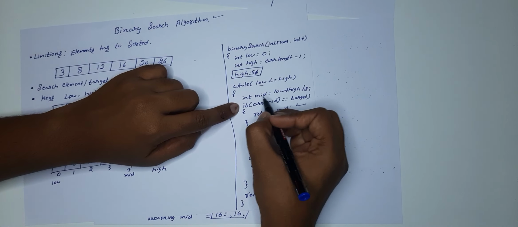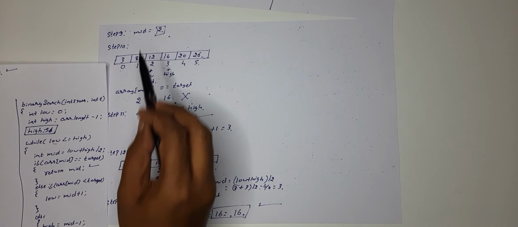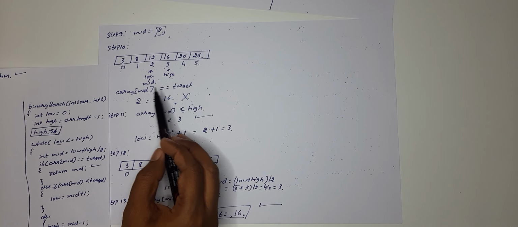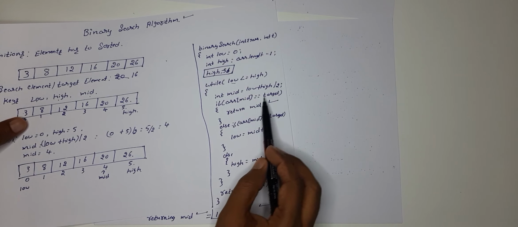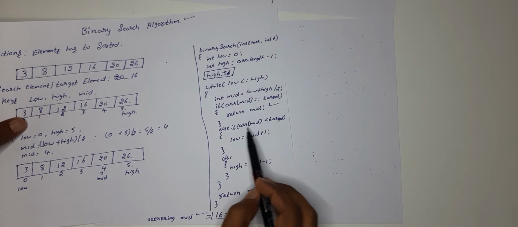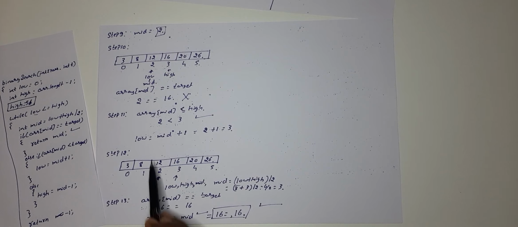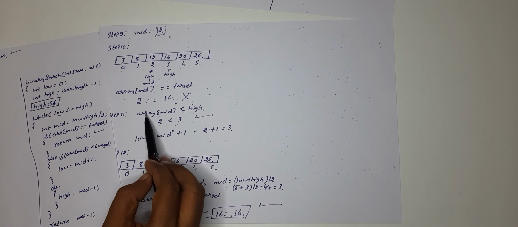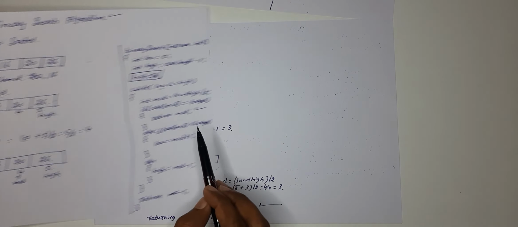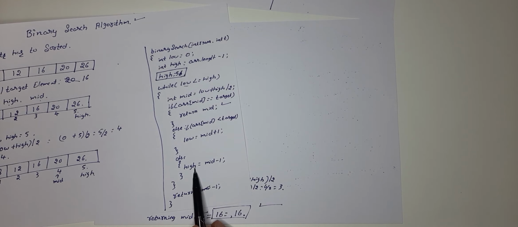First thing we are going to do, we are going to find out the mid, as per our analysis as well. We are going to find out the mid value. So then what is the next step? We were checking whether array of mid is equal to target after finding the mid. If it is equal, we are going to return it. If it is not equal, what is the next step? Whether the array of mid is less than target. If it is less, you're going to update the low value. If it is not less than the target, you're going to update the high value.